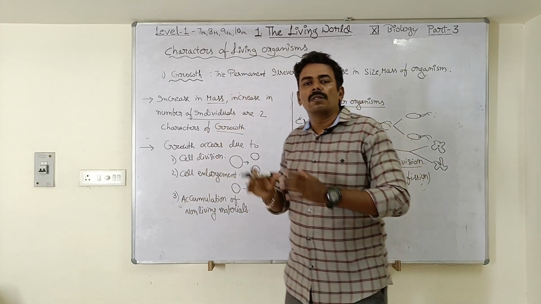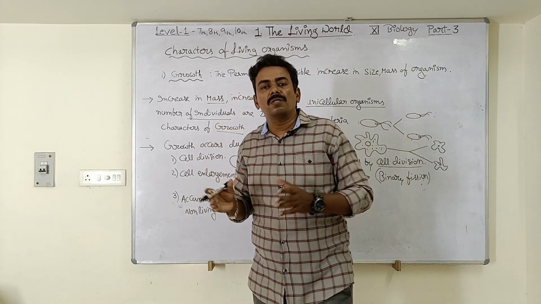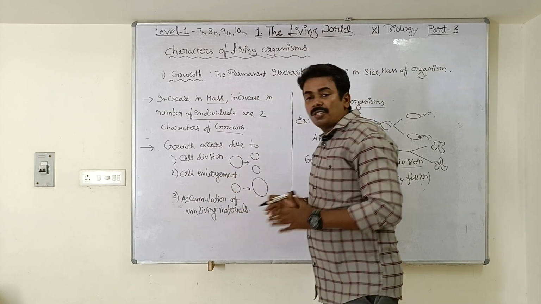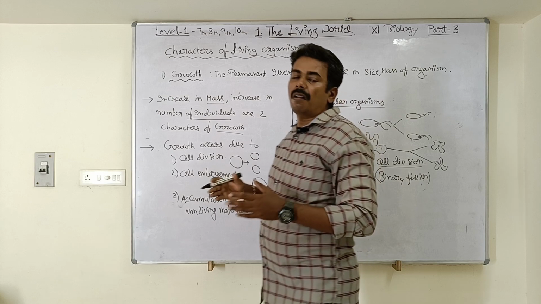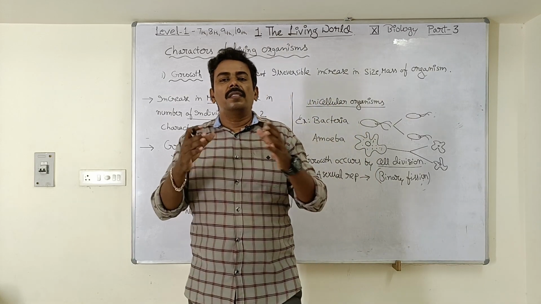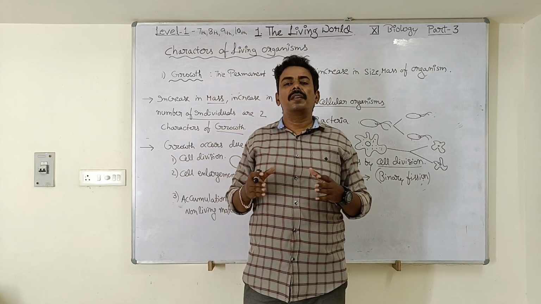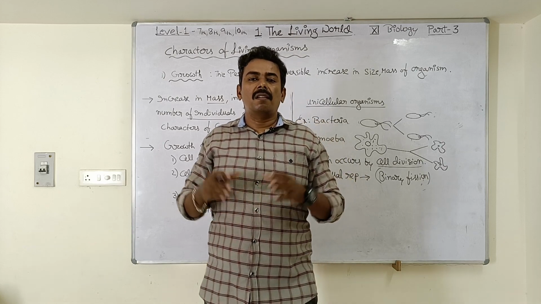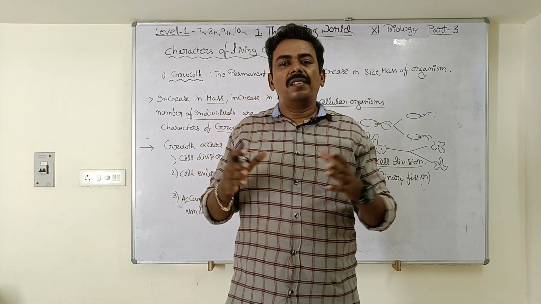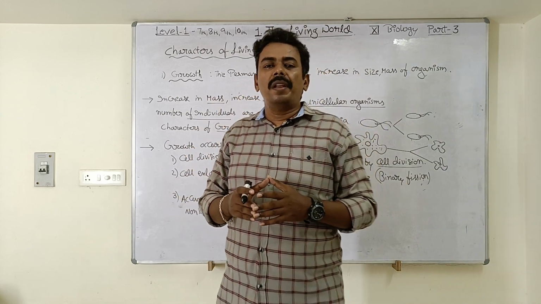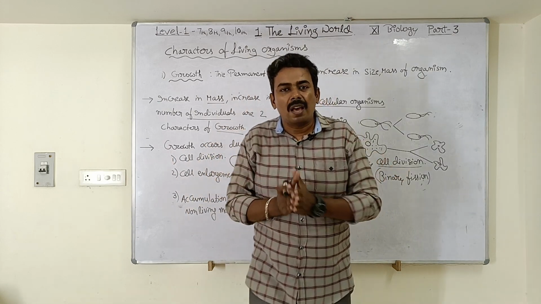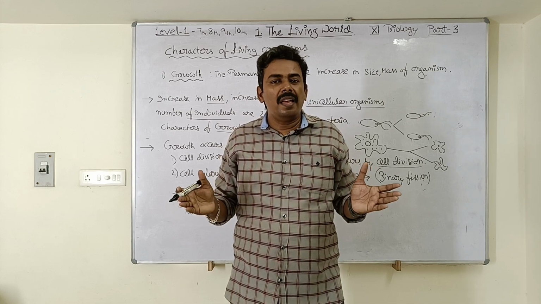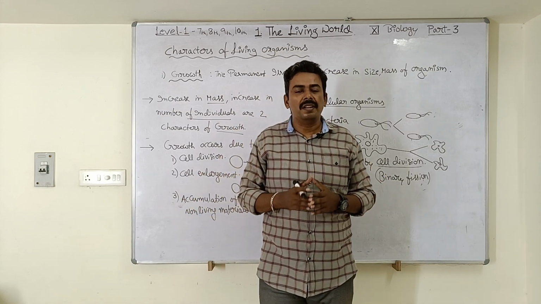Because of which growth will take place. So what is a non-living material? For example, in the bones of human beings, there is a non-living material called calcium carbonate. So because of accumulation of this calcium carbonate, the mass is going to increase. Yes or no? So is calcium carbonate living material? No, it is a non-living material, isn't it?